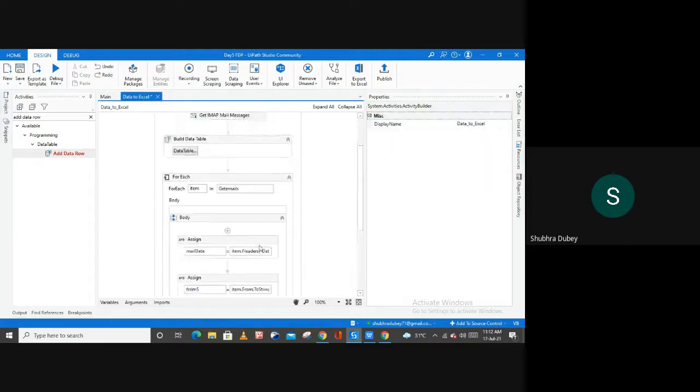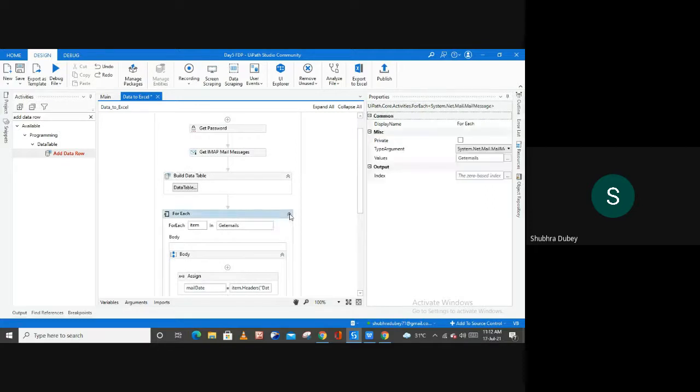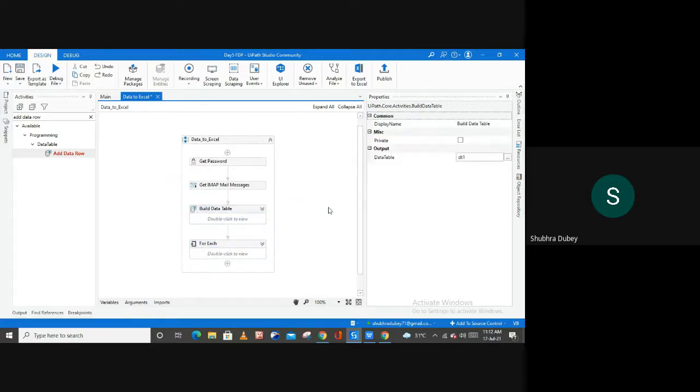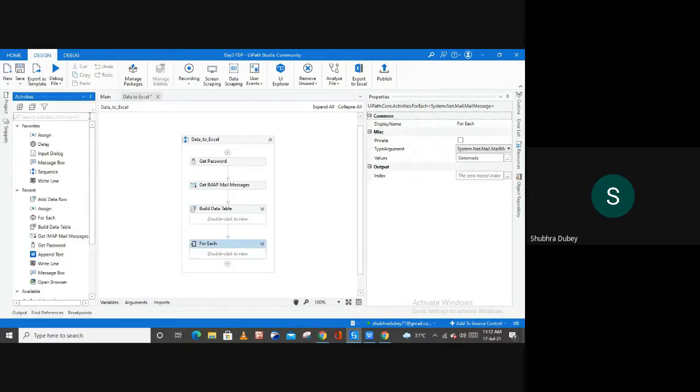After this, to write all this information, let me minimize all these activities. So these are the steps. Get password, then get IMAP mail message, then we have created one table here, and inside of the for each activity we are fetching all the required data, right? So now the next thing is, give me a second.